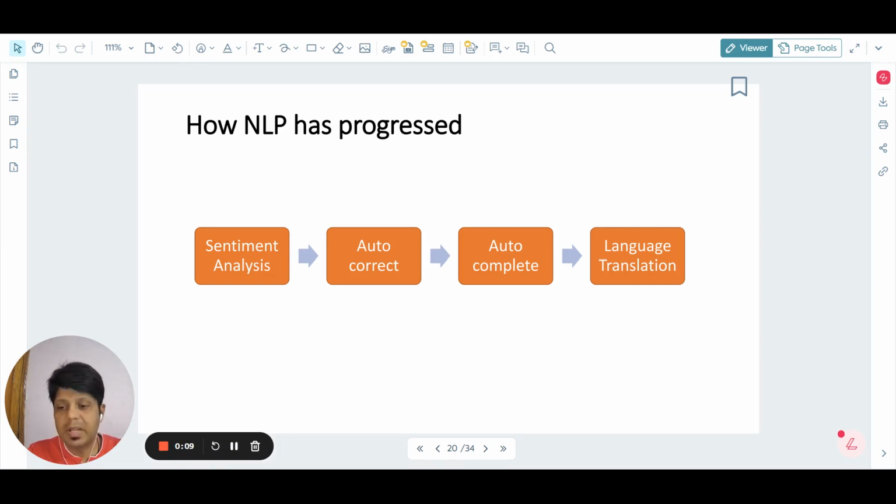So far we have discussed encoding, decoding, and how transformers have leveled up the game of NLP. After that, how NLP has progressed. The basic thing that NLP can do is sentiment analysis. What is sentiment analysis? You give a text to an AI model and it will classify whether the text has positive sentiment or negative sentiment, right?